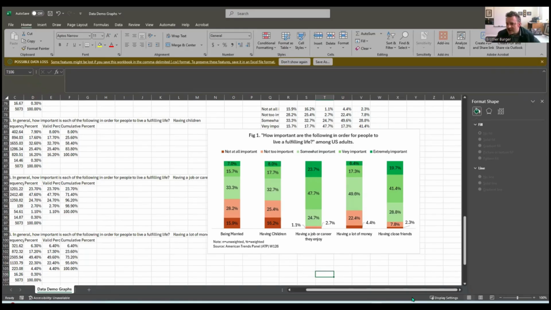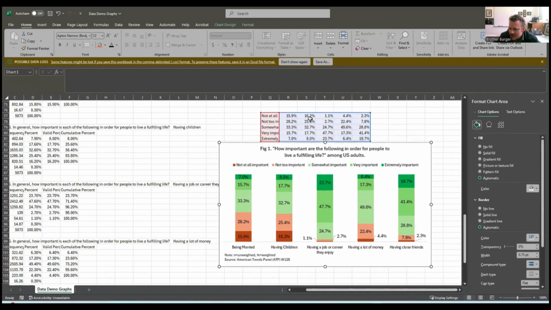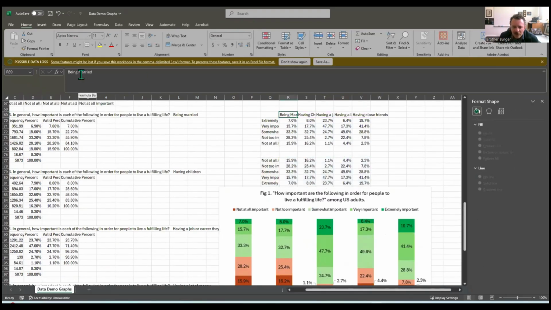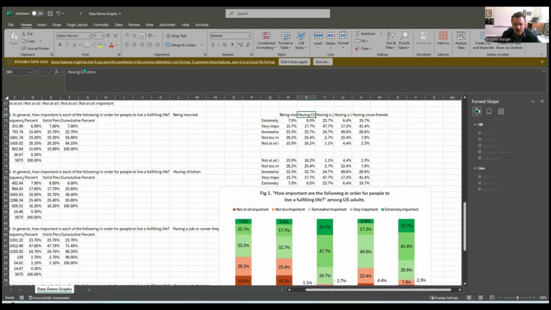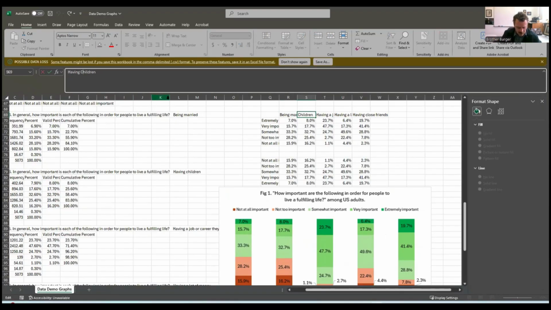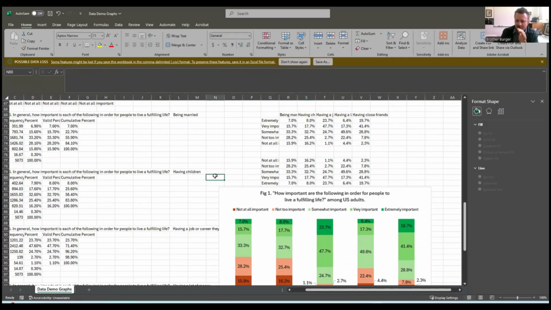Oh, there's a few things here to fix. So see the being married, see how married is capitalized? That bugs me. And the others aren't. So we're going to make married lowercase, having children lowercase. So it's all consistent. And now we need to add some sample sizes. So since we have just like 5 variables here, we don't need the ns for each category.